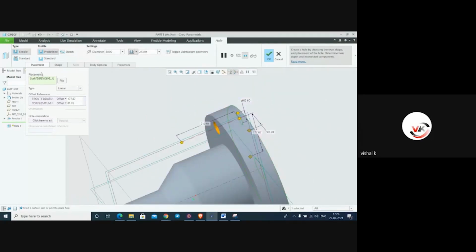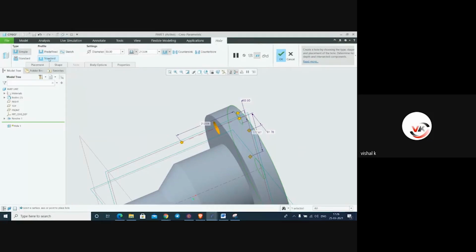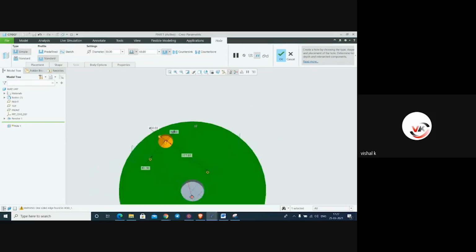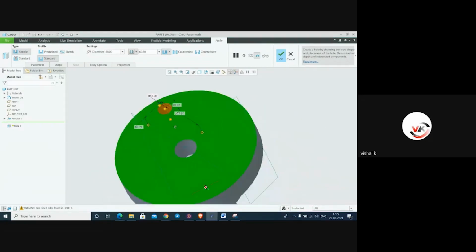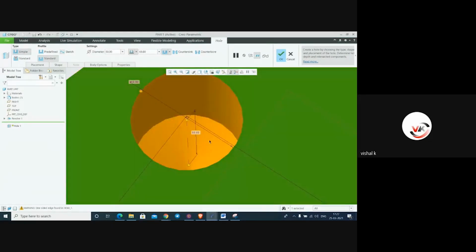Now we have to make a standard hole. In this standard hole, there is countersunk and counter bore. We will reduce this. See the standard hole profile. Conical shape. If you want to see this, you can check it in this.